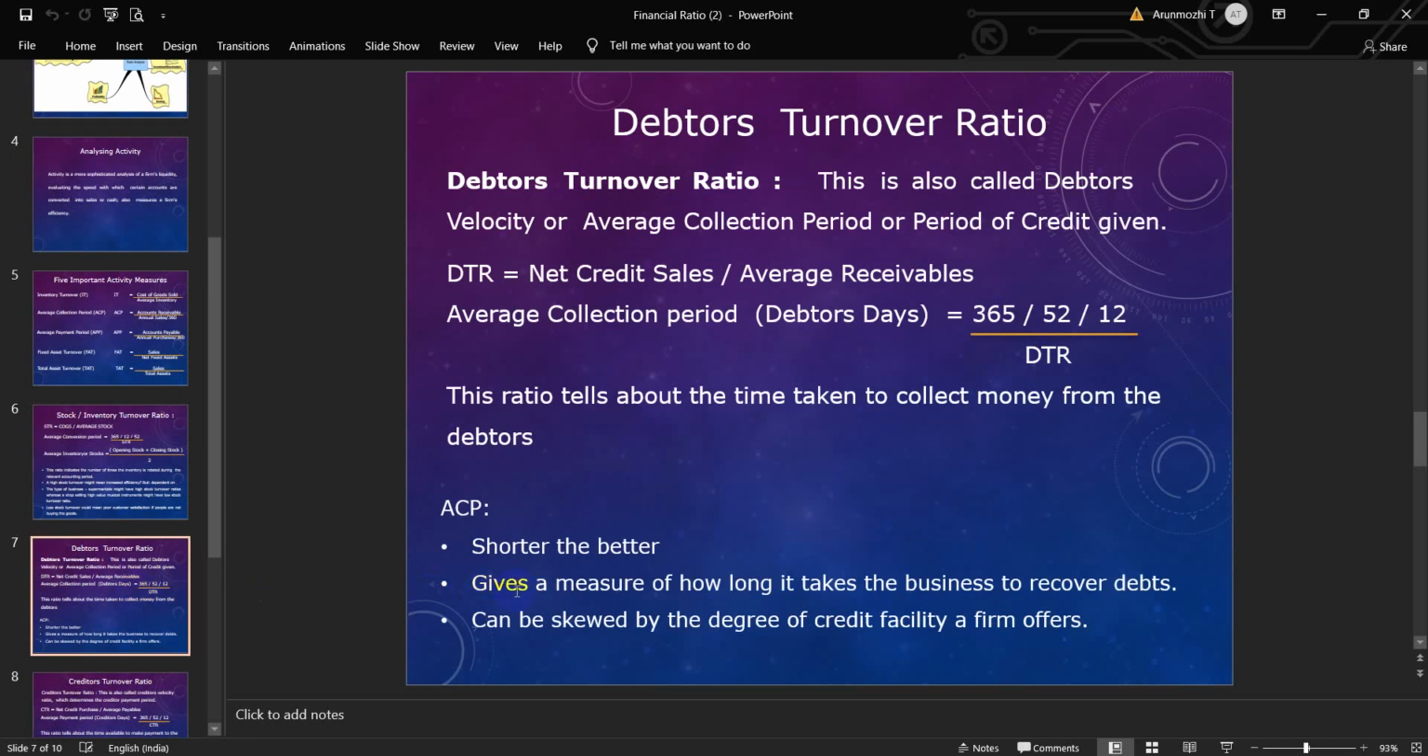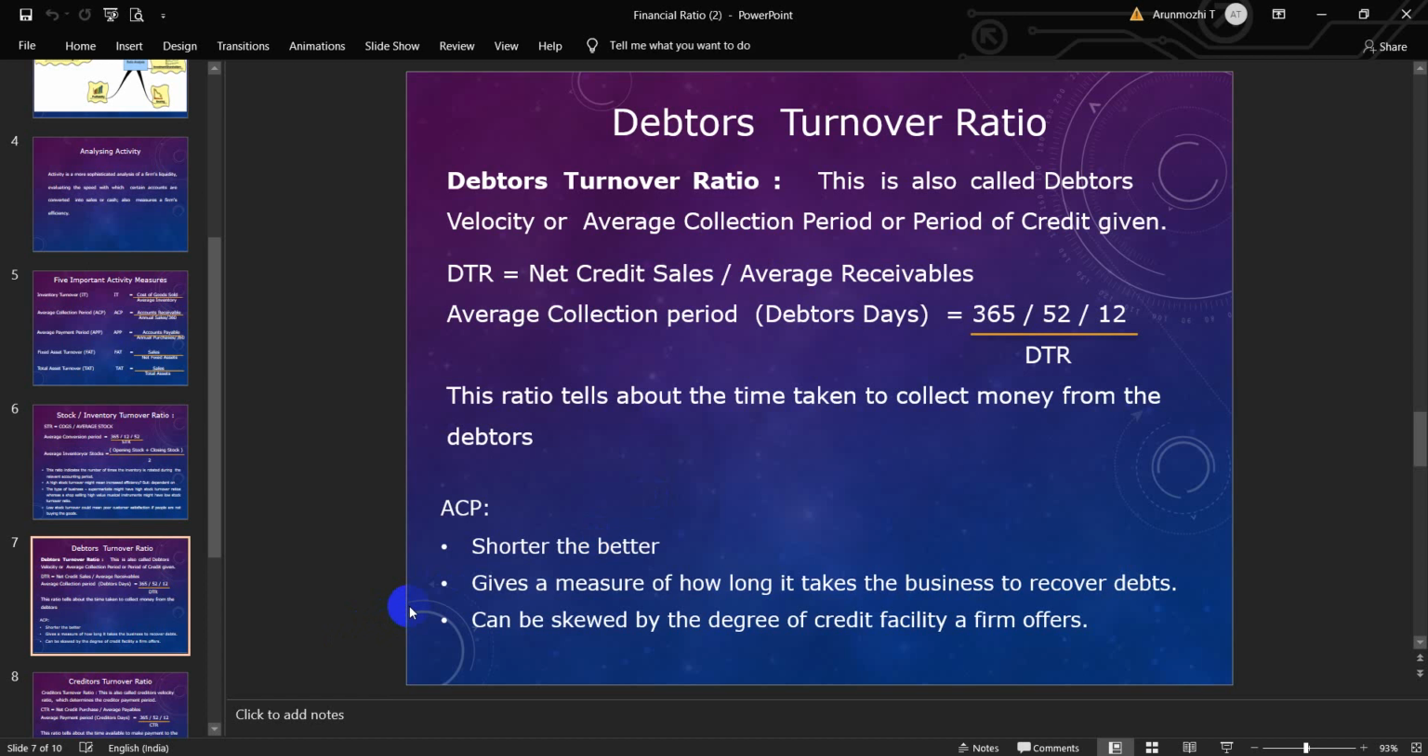We move on to debtors turnover ratio. This is also called debtors velocity or average collection period or period of credit given. The formula here is net credit sales divided by the average receivables, and 365 or 52 or 12 divided by debtors turnover ratio. This ratio tells about the time taken to collect money from the debtors.